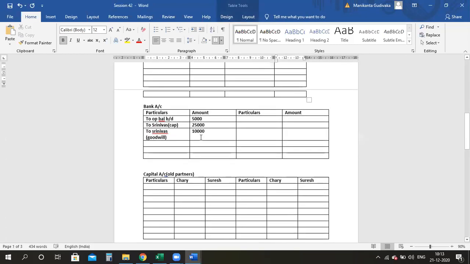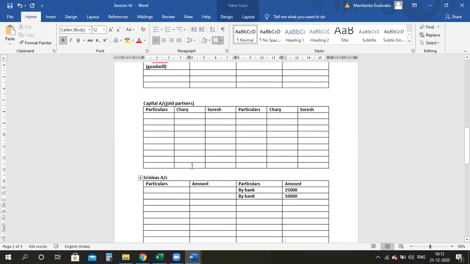The next part is, after writing this bank account debit to Srinivas, I have to distribute this amount to my old partners in my old ratio, sorry, sacrificing ratio. What is the entry, ma'am? New partner's capital account debit, that is Srinivas account debit to Chari and to Suresh in your sacrificing ratio. So how am I supposed to do it?